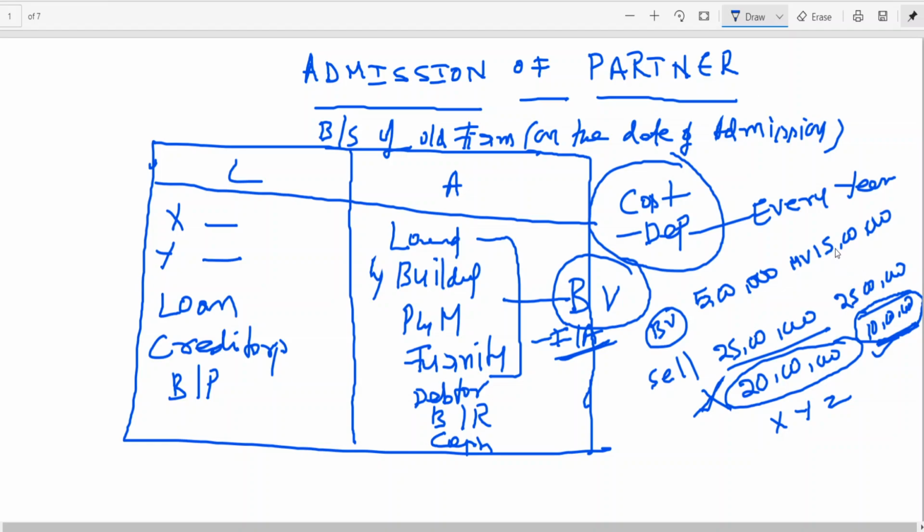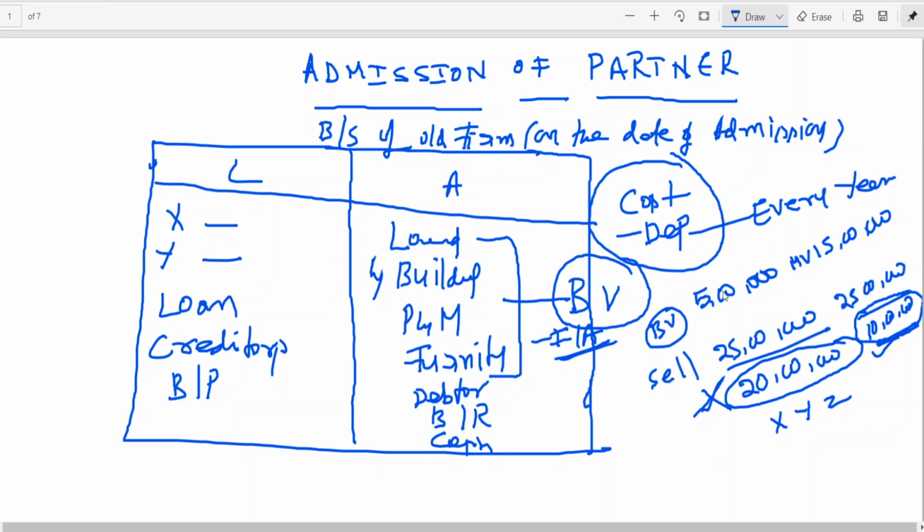If you record 15 lakhs on the date of admission, he can get a share of 10 lakhs, because this is the hard work of the old partners, because of their investment in land, 5 lakhs has become 25 lakhs by the time they decided to go for dissolution. That is why, to avoid this advantage to the new partner, the old partners want to go for revaluation.